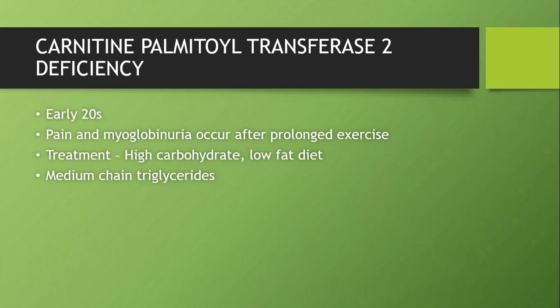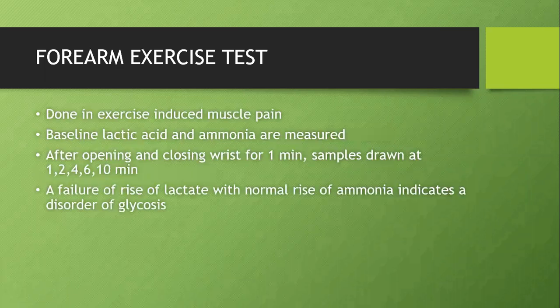Treatment here being high carbohydrate because muscle cannot use fatty acid. So we have to give more carbohydrate to make the muscle contract. So a high carbohydrate, low fat diet has been tried, but with very little significant clinical improvement. One specific clinical test for this category of disorders, muscle energy metabolism, will be a forearm exercise test, because exercise intolerance is the clinical picture here.